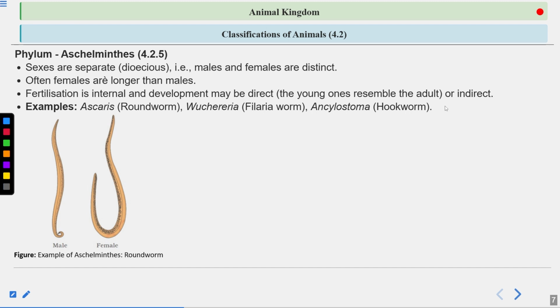Okay, so this is the image. This is an example of the roundworms. The size of the female is larger as compared to the male. So females are larger. In humans, it is the opposite: the male is usually larger as compared to the females. But in lower organisms, the female is bigger as compared to the male.